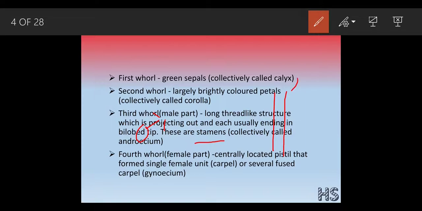It has a bilobed tube like this. See, 1 and 2, they have been divided into 2 parts. So this is nothing but the structure of the androecium. The androecium is the male part. So how do we have to study? AM, androecium, male part.